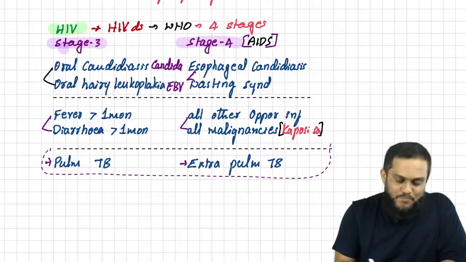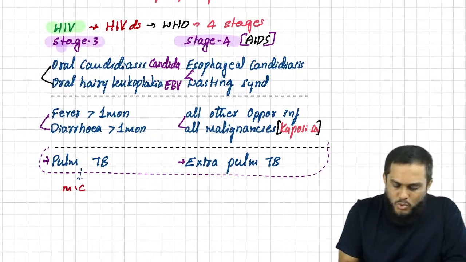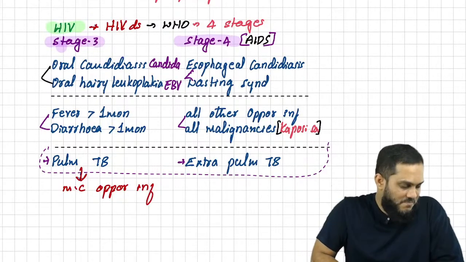And remember, pulmonary TB is the most common opportunistic infection in HIV. Which is the most common opportunistic infection in HIV? Pulmonary TB.